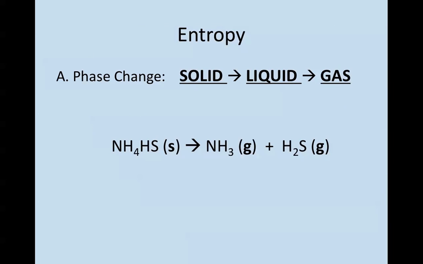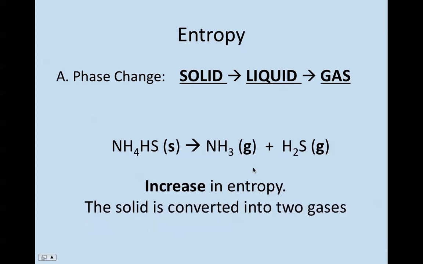All right, so what are some ways that we can tell if entropy is increasing or decreasing? First thing is a phase change, solid to liquid to gas. Gas particles are the most randomized, so they have the highest amount of entropy. So in this reaction, we have a solid producing two different gases. So here we have an increase in entropy because, again, a solid, which has a lot of order, is being converted into two gases, which have a lot of disorder.